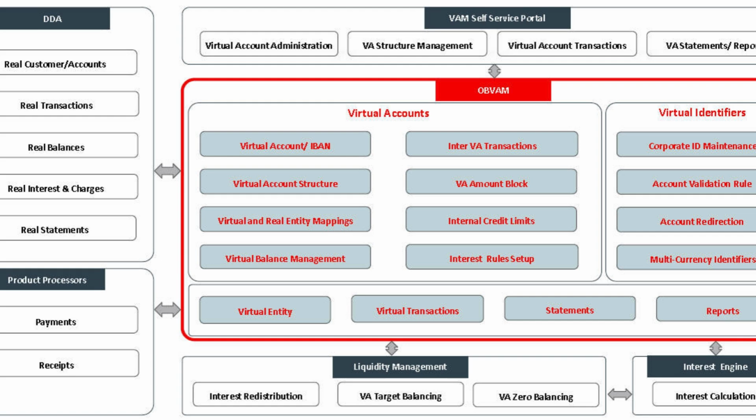On the top of this, we have a VAM self-service portal through which we can administrate, manage, and look at the statements. And in the below, we have liquidity management, where we can work on the redistribution and target balancing. So this is the basic architecture of OBVAM.